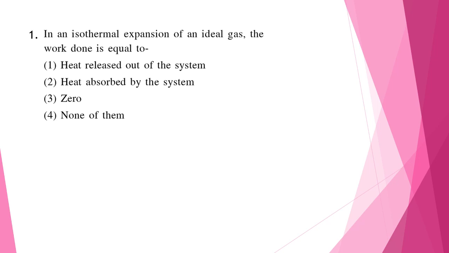Question 1. In an isothermal expansion of an ideal gas, the work done is equal to. So as it is an ideal gas and an isothermal expansion, the work done will be equal to the heat absorbed by the system. So the correct answer is option 2.